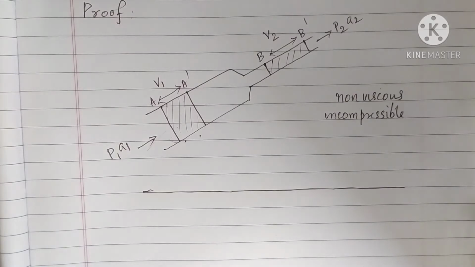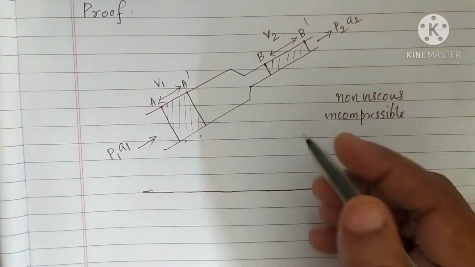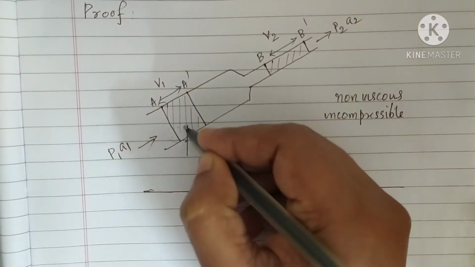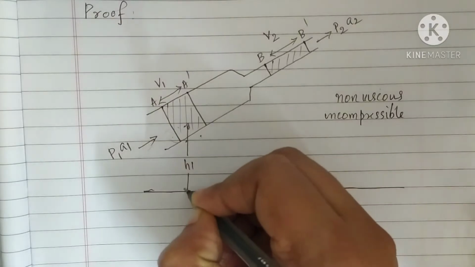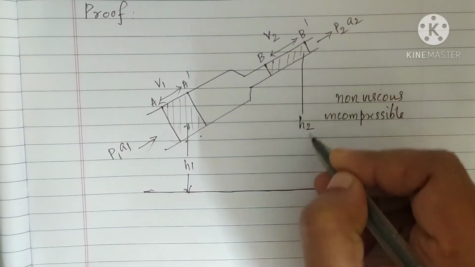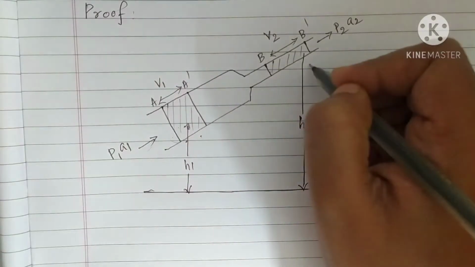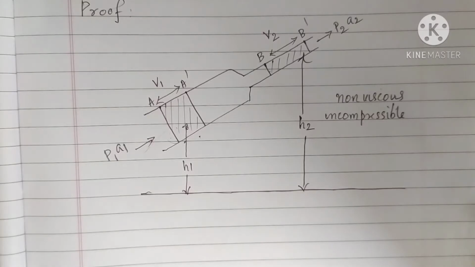First of all, the two sections are at different heights. So let this section be at a height of h1 from the ground and this section at a height of h2 from the ground. Clear? So what all terms did we explain here?